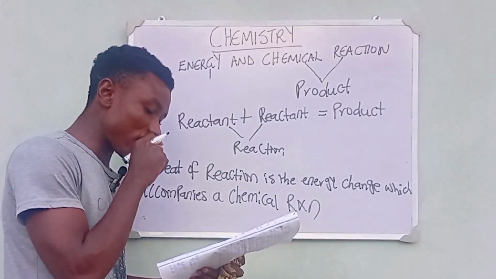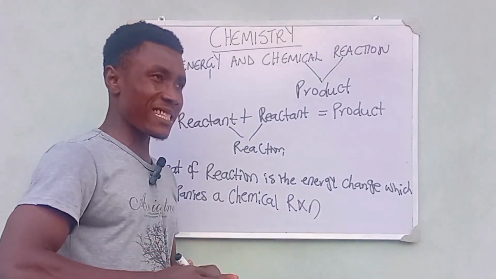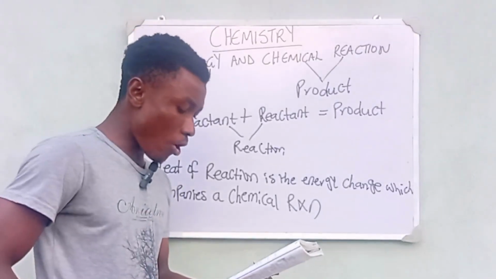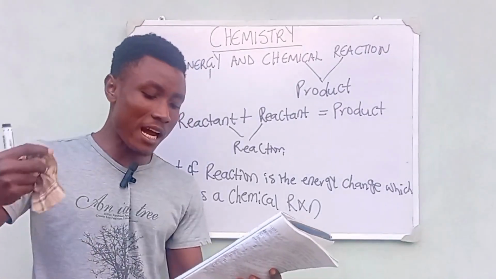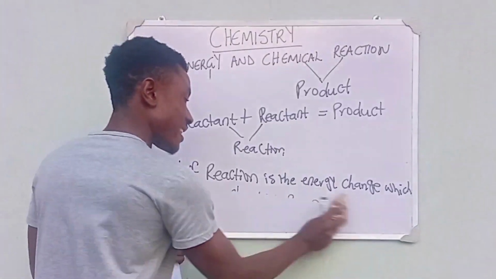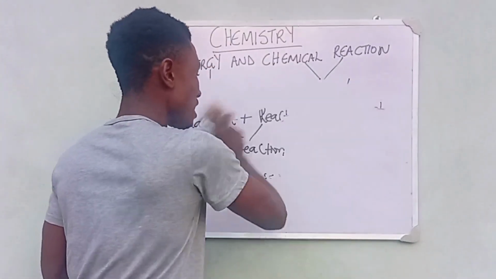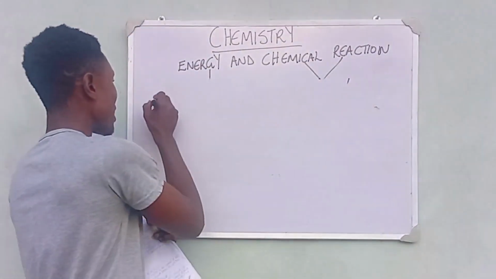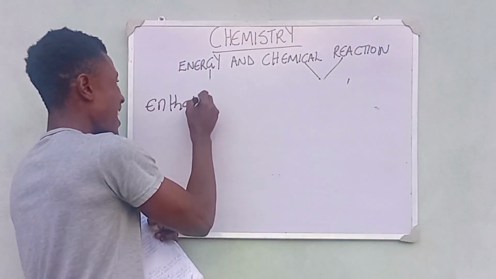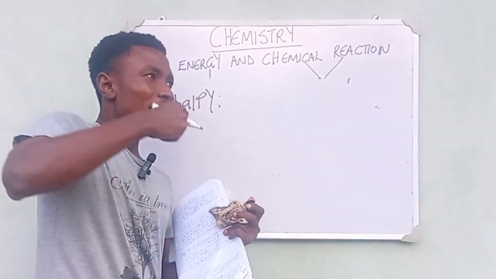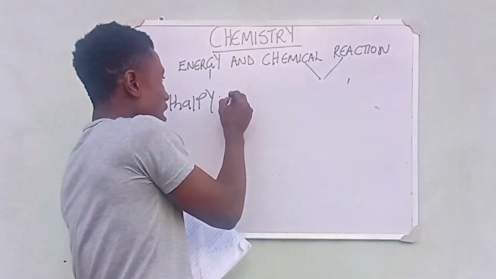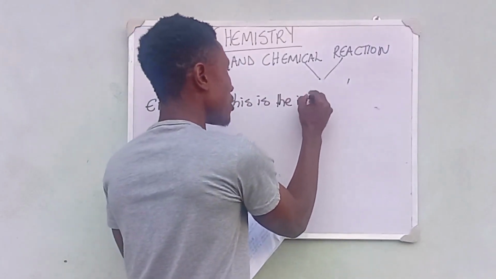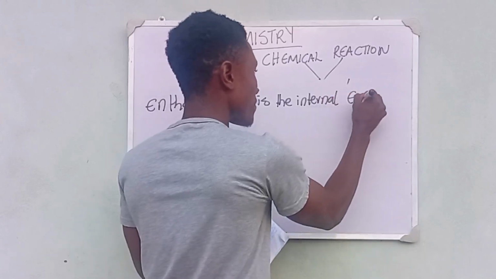So please take note of this, and also note all these concepts, because basically what I will be doing is listing out these concepts, and it is very important that you write them down. We say that the internal energy of a system is known as enthalpy. The internal energy of a system is what is known as enthalpy. So let's write it down. This is our enthalpy, the internal energy.